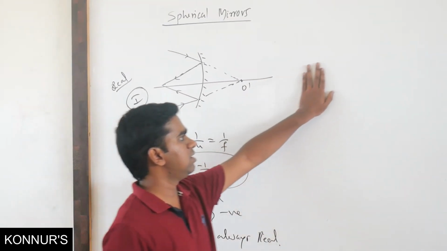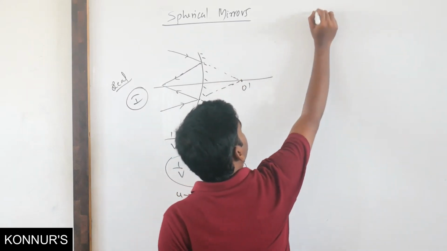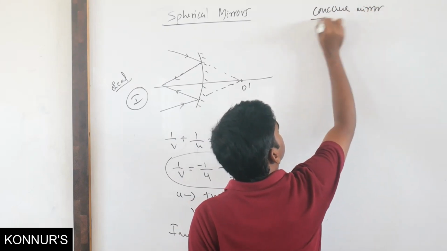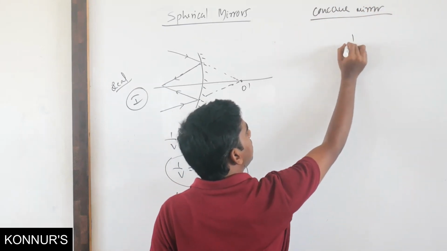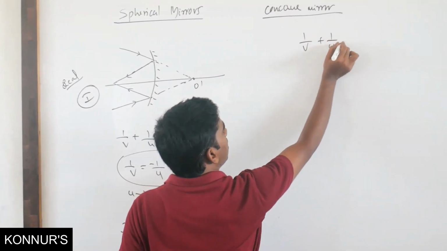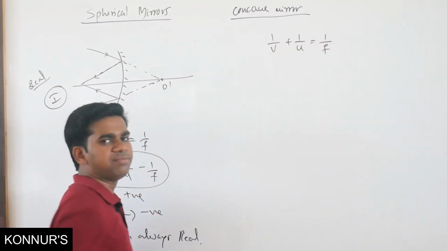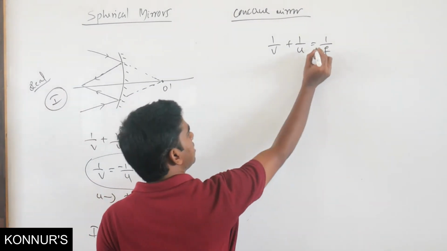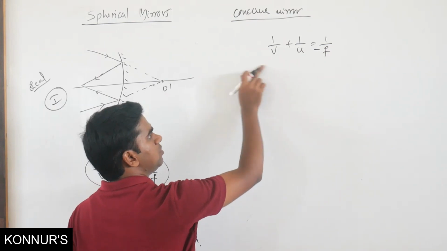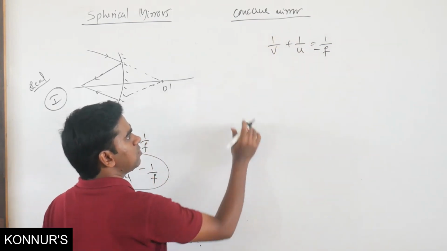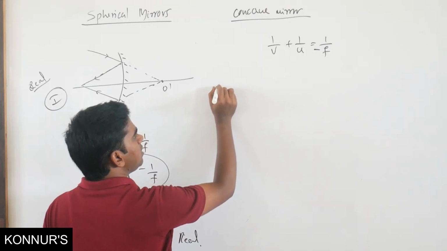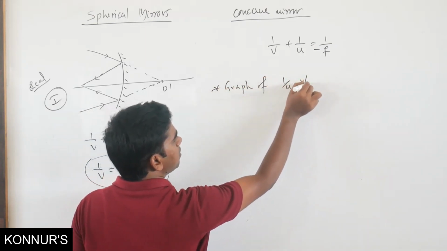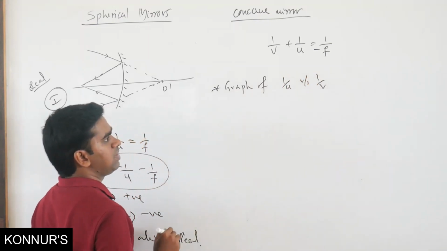So we will see a graph for a concave mirror. We will see the graph for the equation 1/v plus 1/u equals 1/f. Is f negative or positive? f is negative for this one. We don't know v and u, they are variables, so we are going to plot the graph of 1/u versus 1/v. How can we do that?